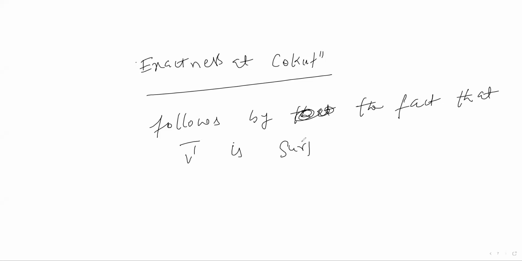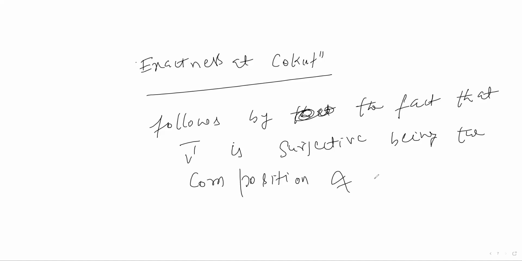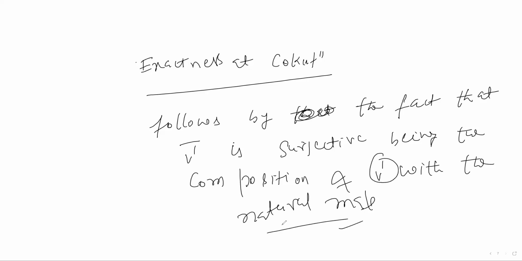Because it is the composition of two surjective maps, being the composition of v dash with the natural map. v dash is also surjective by exactness, and the natural map is always surjective, so v dash bar will also be surjective.